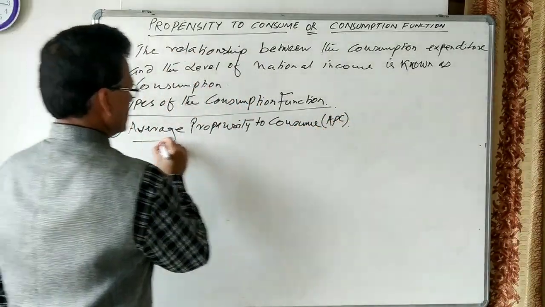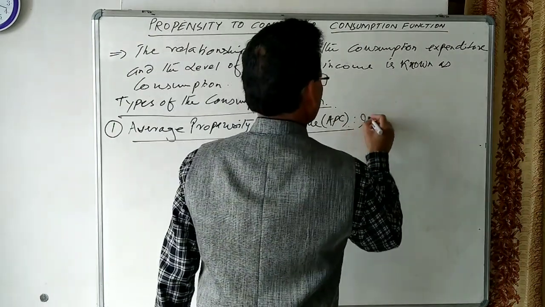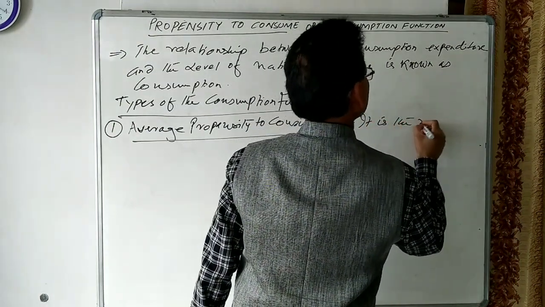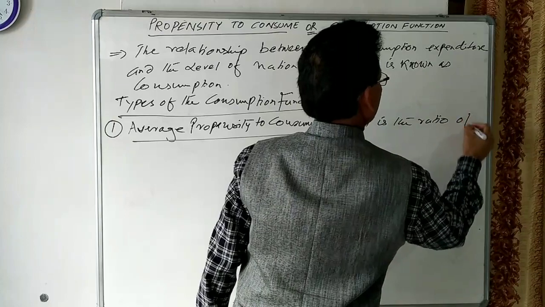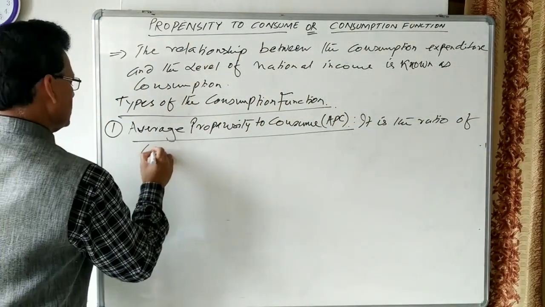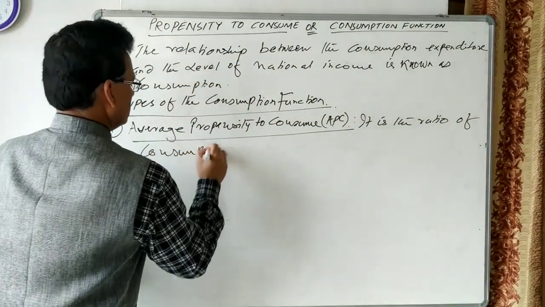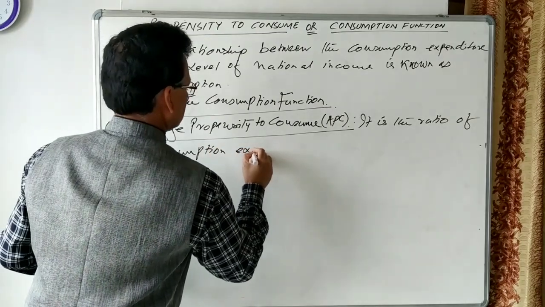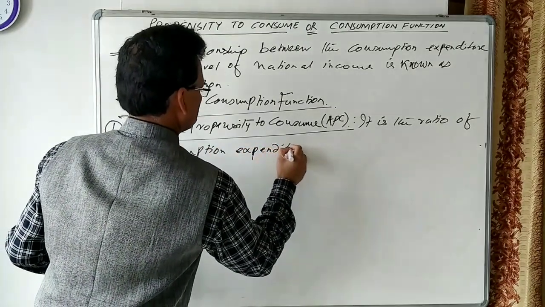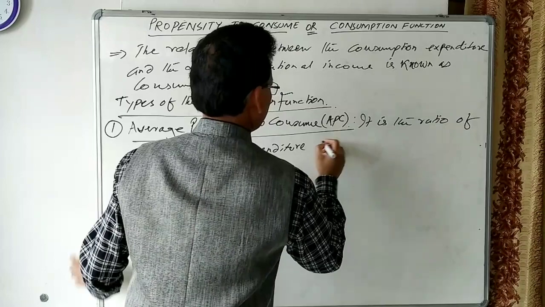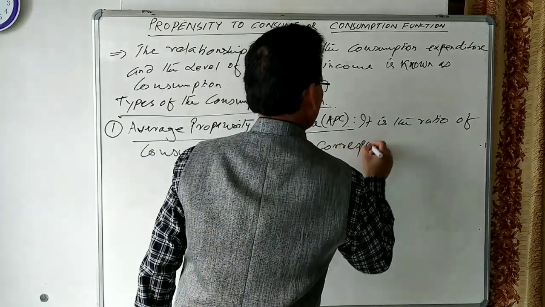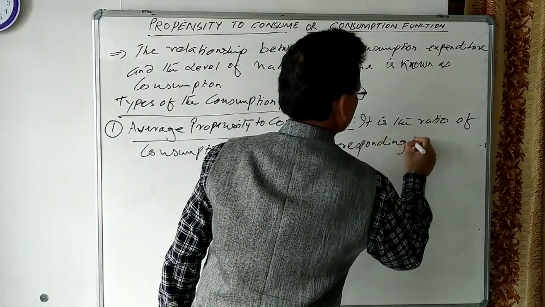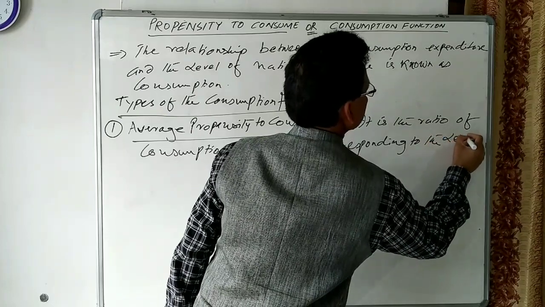Average propensity to consume is the ratio of consumption expenditure corresponding to the level of income.